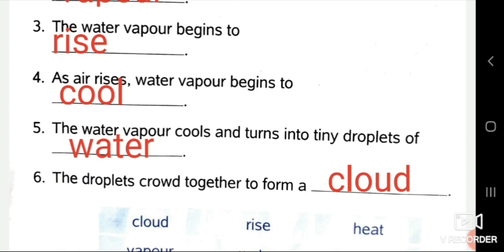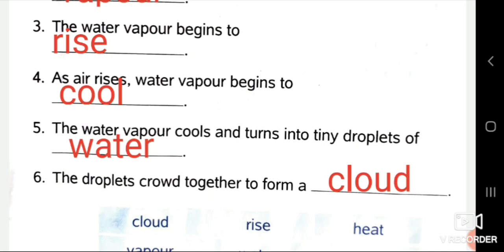Fifth part. The water vapor cools and turns into tiny droplets of water. Write down water. So students, you have learned that the water vapor, when it rises in the air, gets cool, and what do they get formed into? Tiny droplets of water.